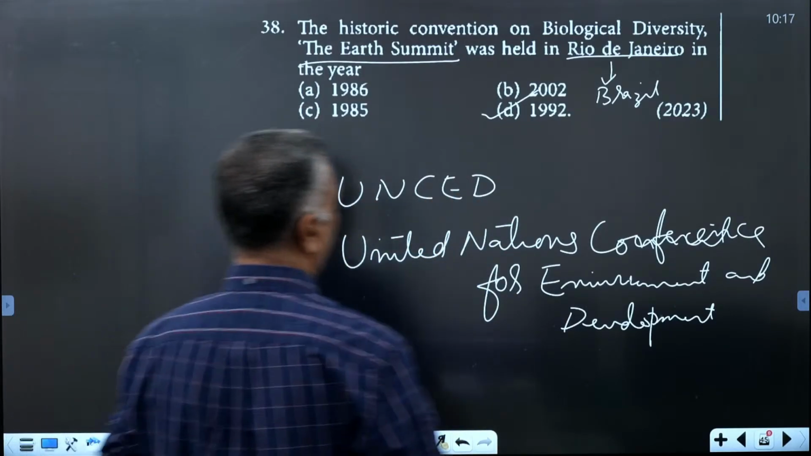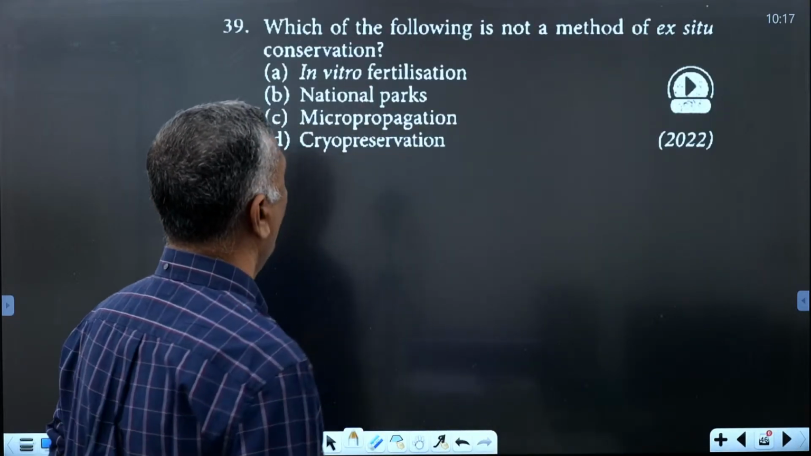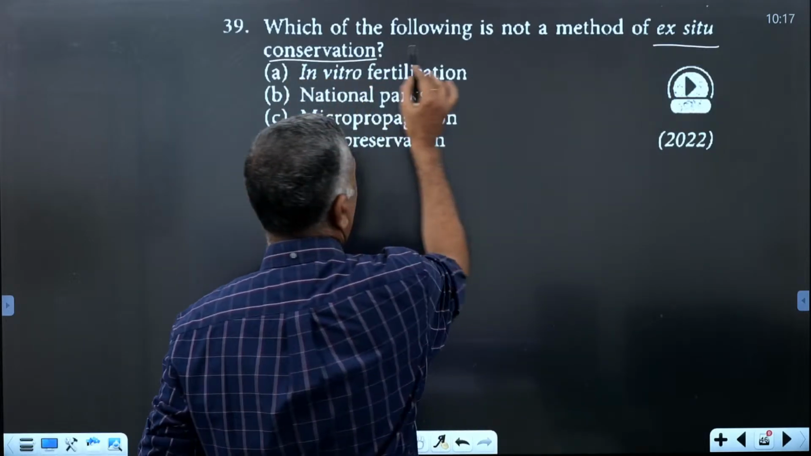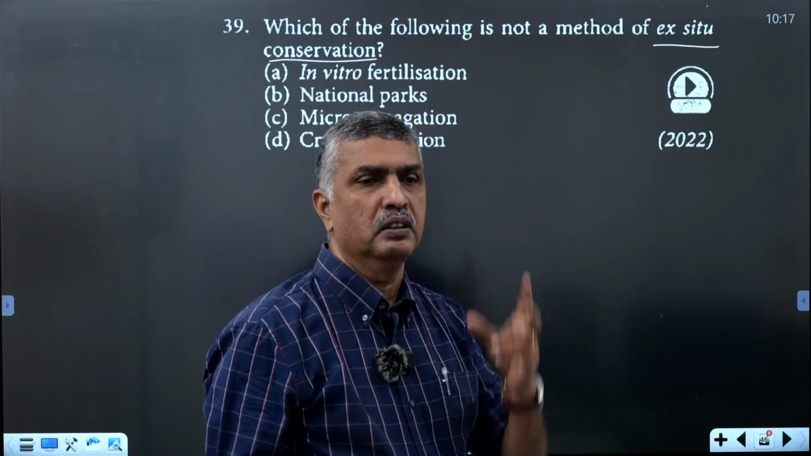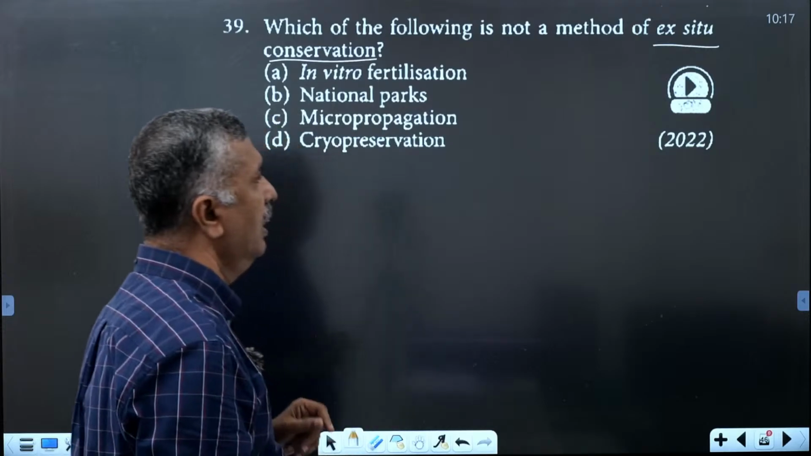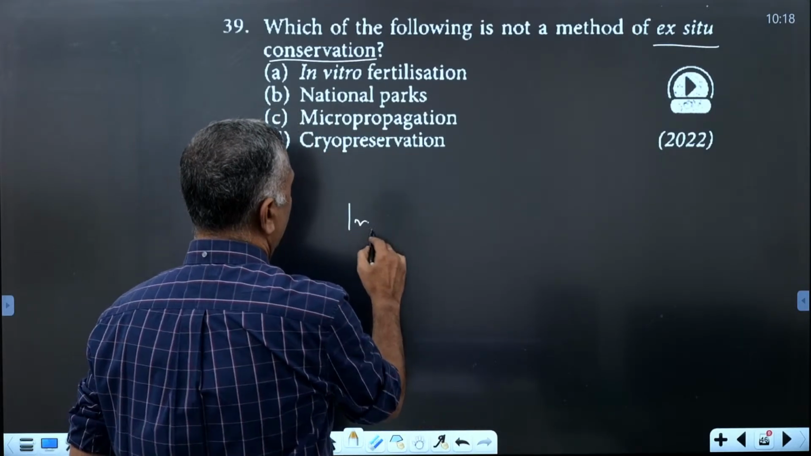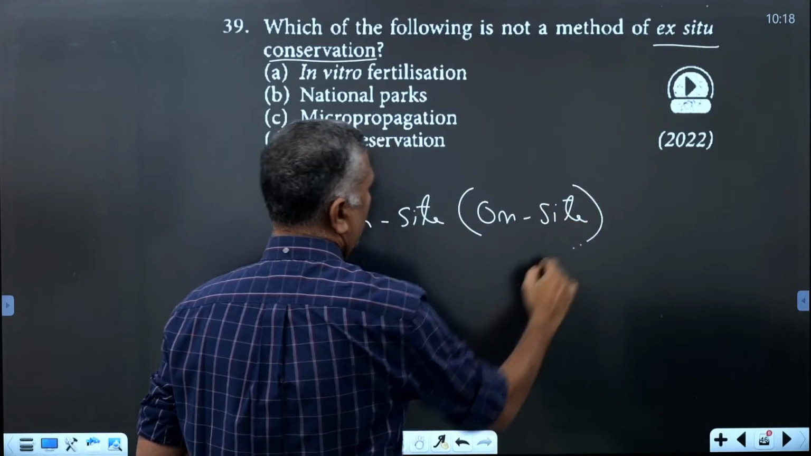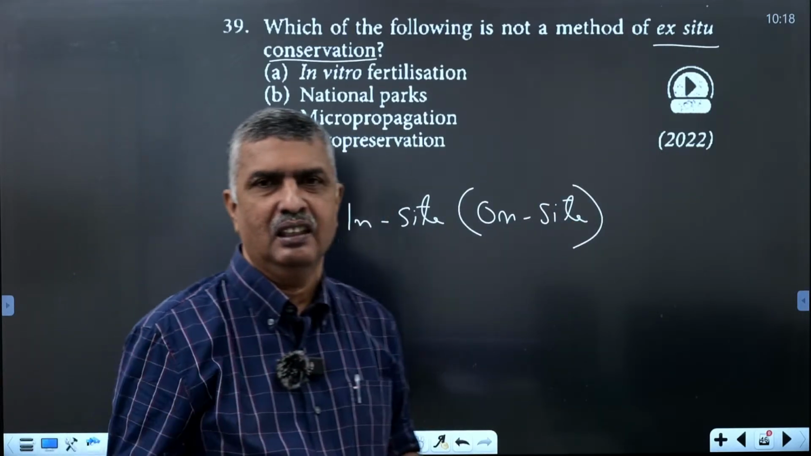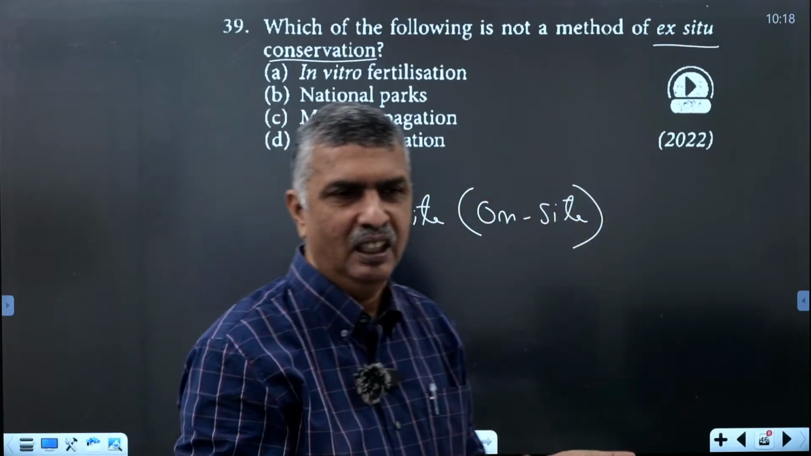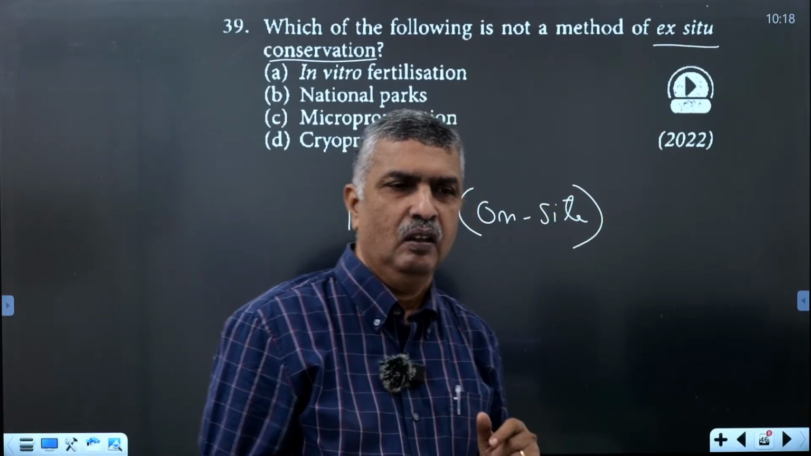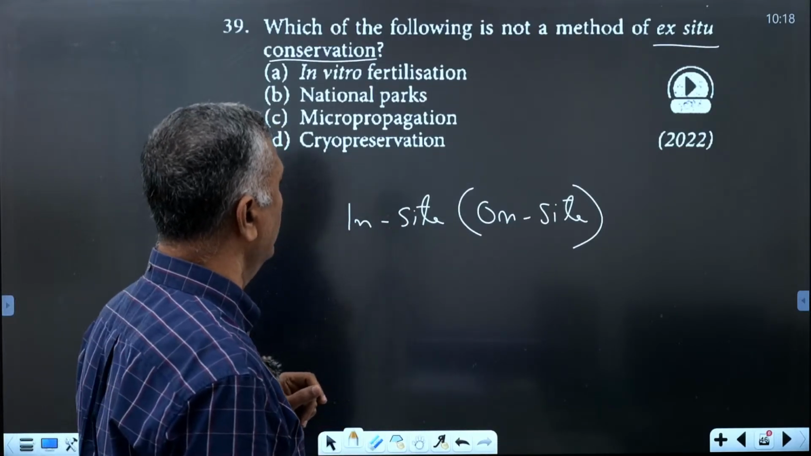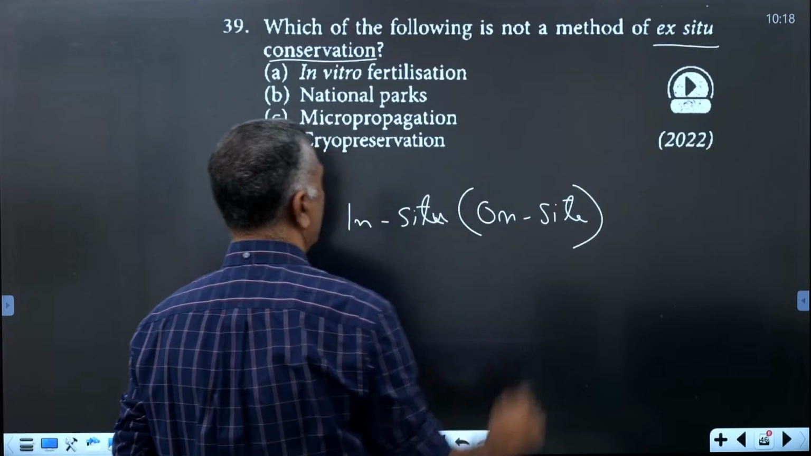Okay. Then, which of the following is not a method of ex situ conservation? What is ex situ conservation? There are two types of biodiversity conservation, called in situ and ex situ. In situ conservation is called on-site conservation. That is protecting the whole forest to save a tiger. On the total site or total habitat it will be conserved, and it is called in situ.